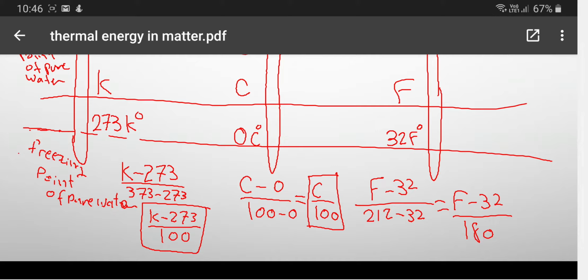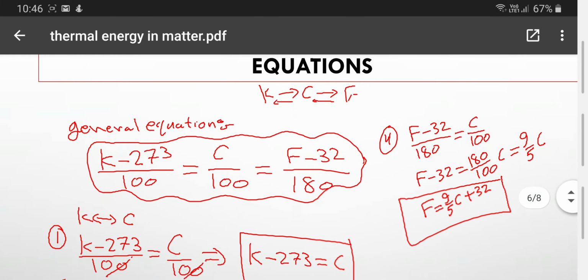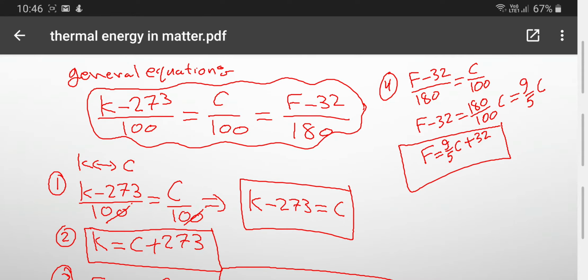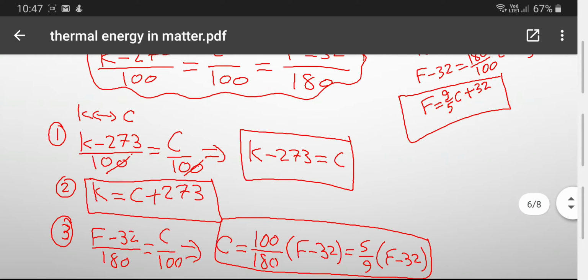We can say that (K minus 273) over 100 equals C over 100 equals (F minus 32) over 180, and this applies when you compare all of the temperatures together. So if I want to change from Fahrenheit to Kelvin or from Kelvin to Celsius, there are four major equations that make us understand how they equal each other. Number one, if you want to change from Kelvin to Celsius or from Celsius to Kelvin: Celsius equals Kelvin minus 273, or Kelvin equals Celsius plus 273.